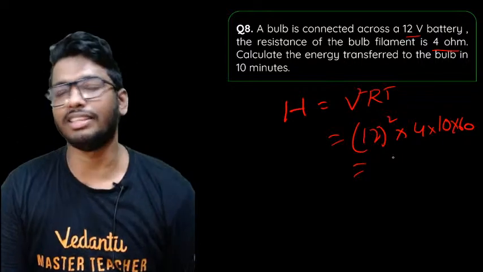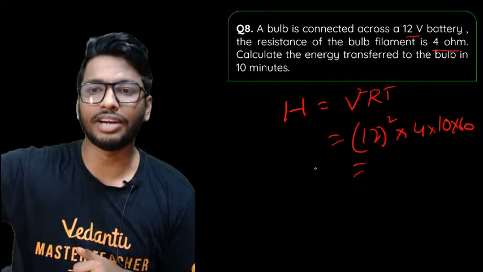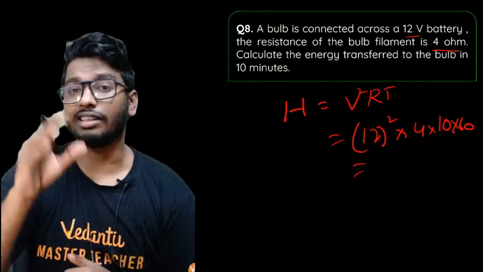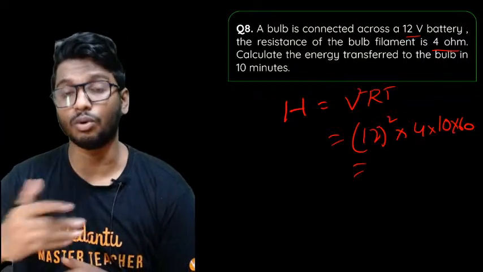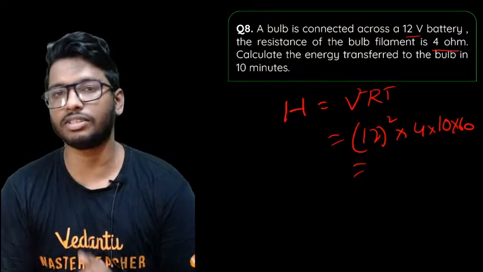Multiply this, you'll get the answer. 12 squared into 4 into 10 into 60. Why 60? Because they've given the time in minutes, you have to convert it to seconds first. So 1 minute is 60 seconds. So multiply with 60, you'll get the answer.